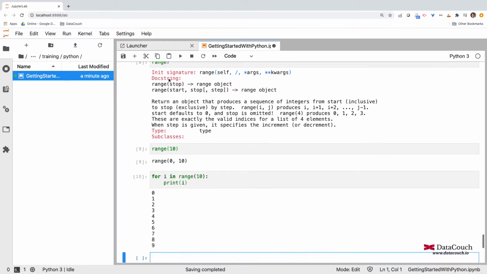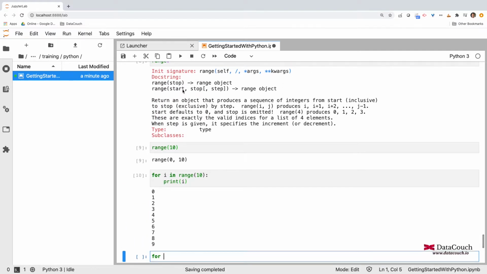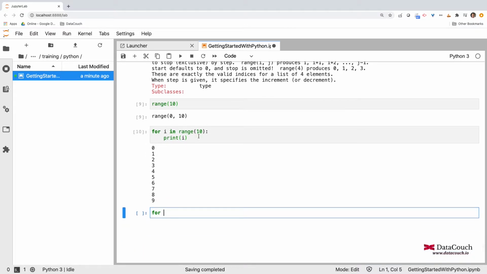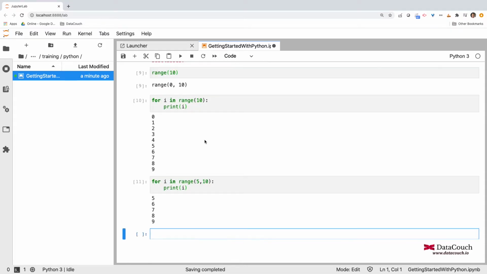I can also have another variation of the range method, with a start index and a stop index. I'm specifying for i in range, let's say 5 to 10, and I can print i again. I can run it again, and you can see we got values from 5 to 9.